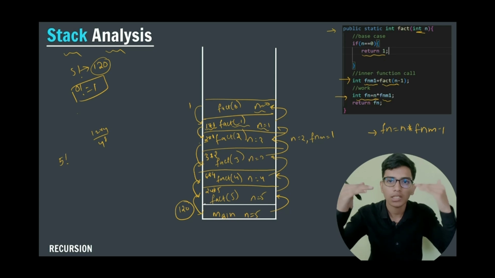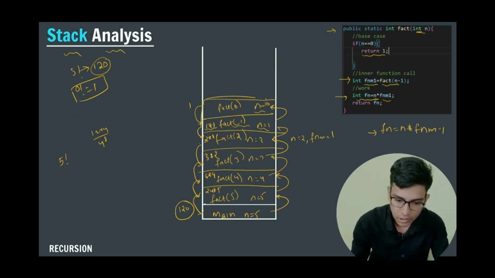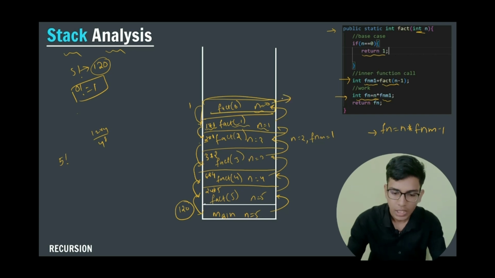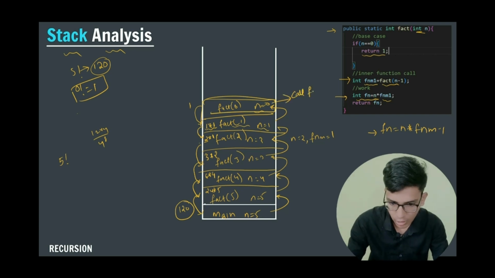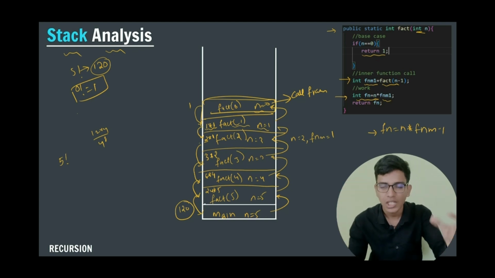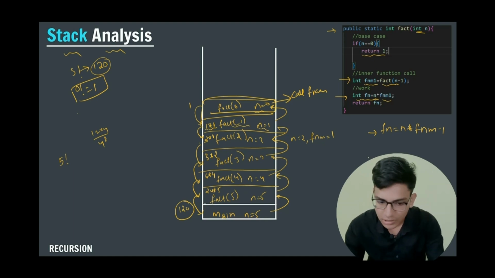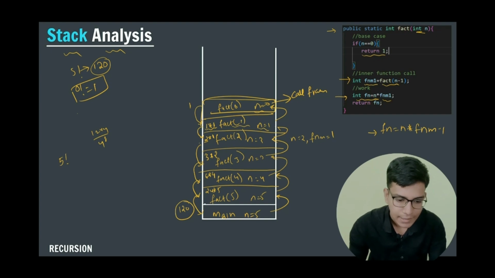So this is how call stacks work; each box is known as a call frame. So this is how call frames, or calling our inner functions, take place. After that, whatever value the inner function returns, I am multiplying with the current n value. Here you can see that the n value is 1 and the return value is also 1, so I am multiplying 1 into 1.